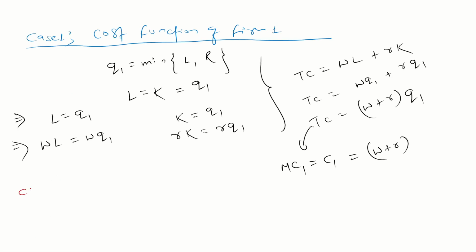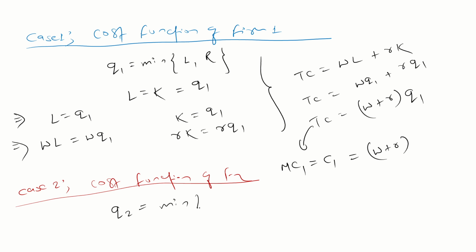Can we find for case 2 as well? Cost function of firm 2. So your production function is what? Q2 is equal to min of L by 2, K. Because there are 2 labor, just convert into a 1-1 format. So it's L by 2.